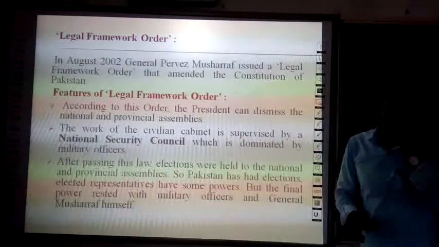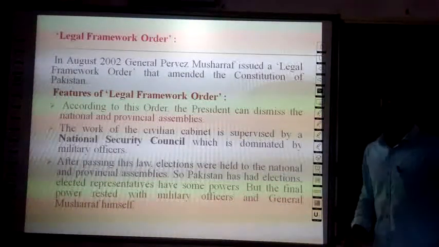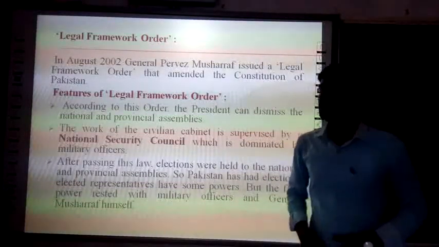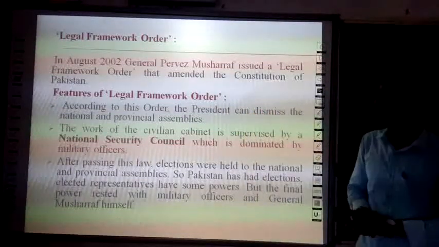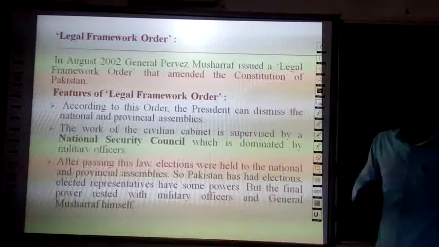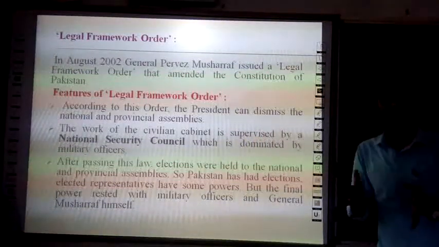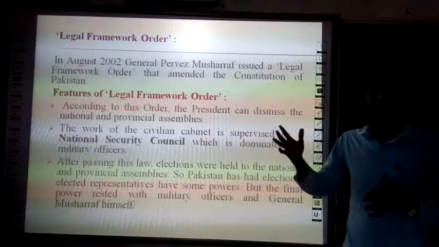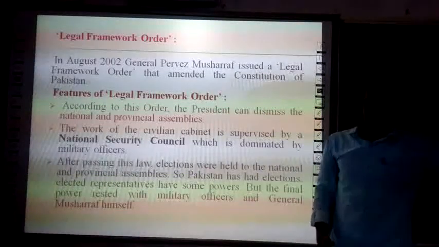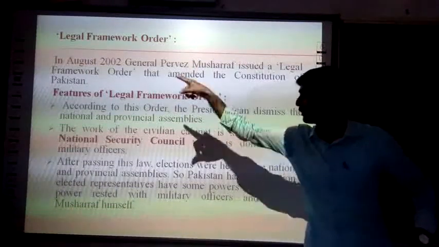So, you may get a 3-mark question. What is the Legal Framework Order, or what did Pervez Musharraf do to gain power in Pakistan? Here we need to go through the features of the Legal Framework Order one by one. According to this order, the president can dismiss the provincial and national assemblies. So this particular order gave Pervez Musharraf the power to dismiss the provincial and national assemblies.